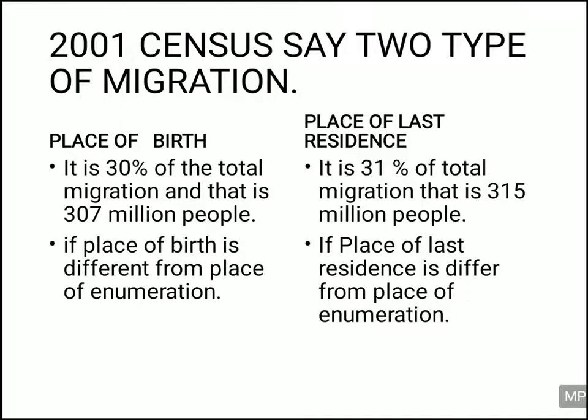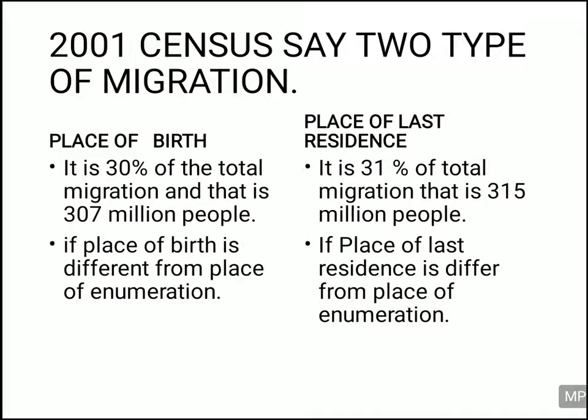Of the total migration happening in India, 30% comes under place of birth migration, which includes 307 million people. And 31% of the total migration is for the place of last residence, which includes 315 million people of India.